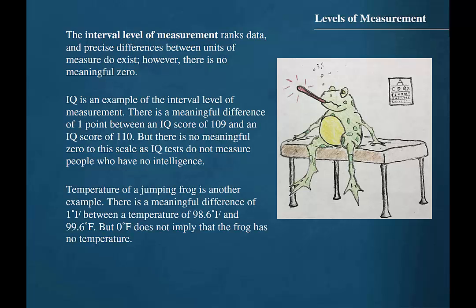Temperature of a jumping frog is another example. There is a meaningful difference of 1 degree Fahrenheit between a temperature of 98.6 degrees Fahrenheit and 99.6 degrees Fahrenheit. But 0 degrees Fahrenheit does not imply that the frog has no temperature.